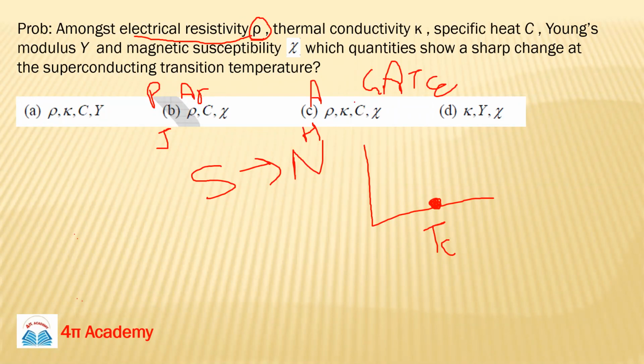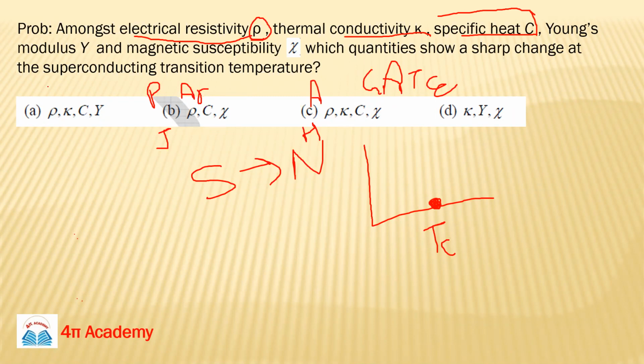Okay. So guys, C. Okay, so rho is correct. Rho should change, right? Today we didn't talk about thermal conductivity. We talked about specific heat, and we have seen that C is changed. So your C should be correct.